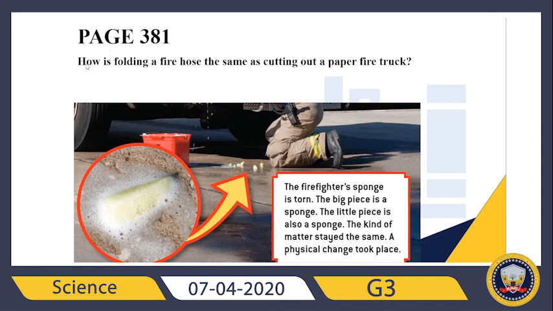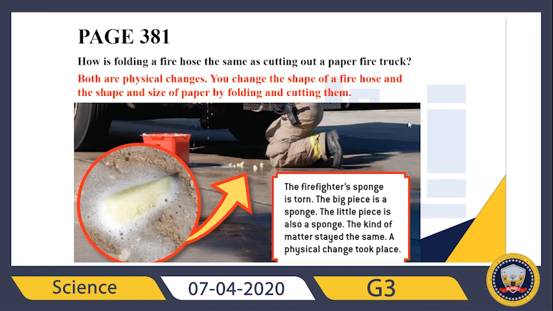It's asking, how is folding a fire hose the same as cutting out a paper fire truck? How is it the same? So we can say both are physical changes. Why? Because we can change the shape of a fire hose like in this example, and the shape and size of paper by folding and cutting them.